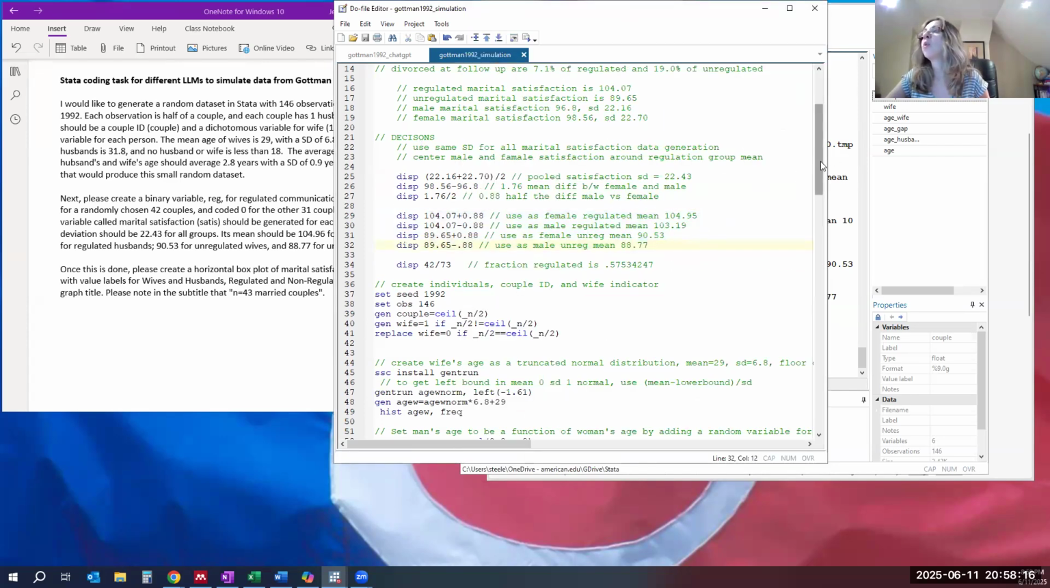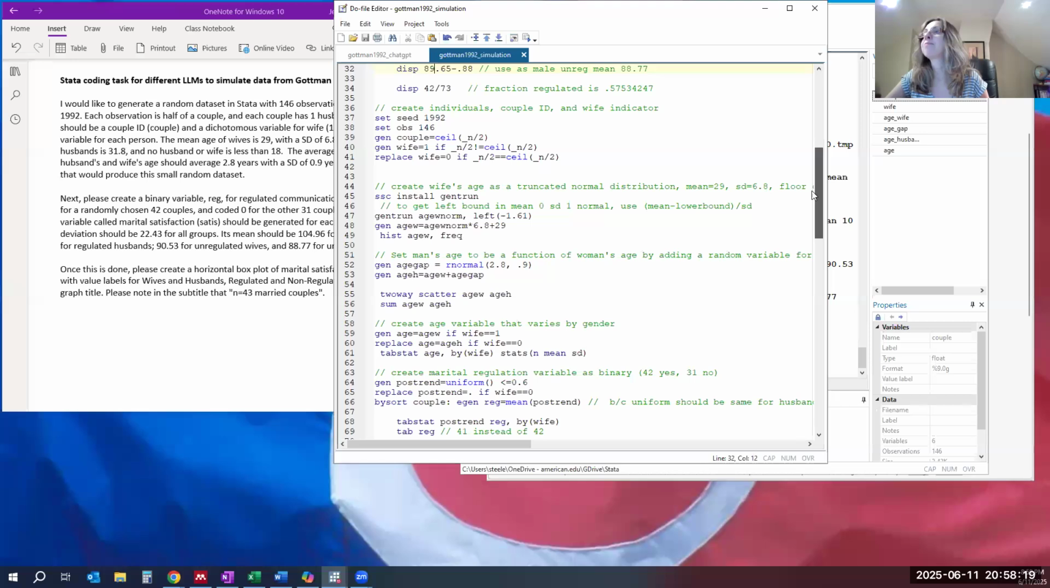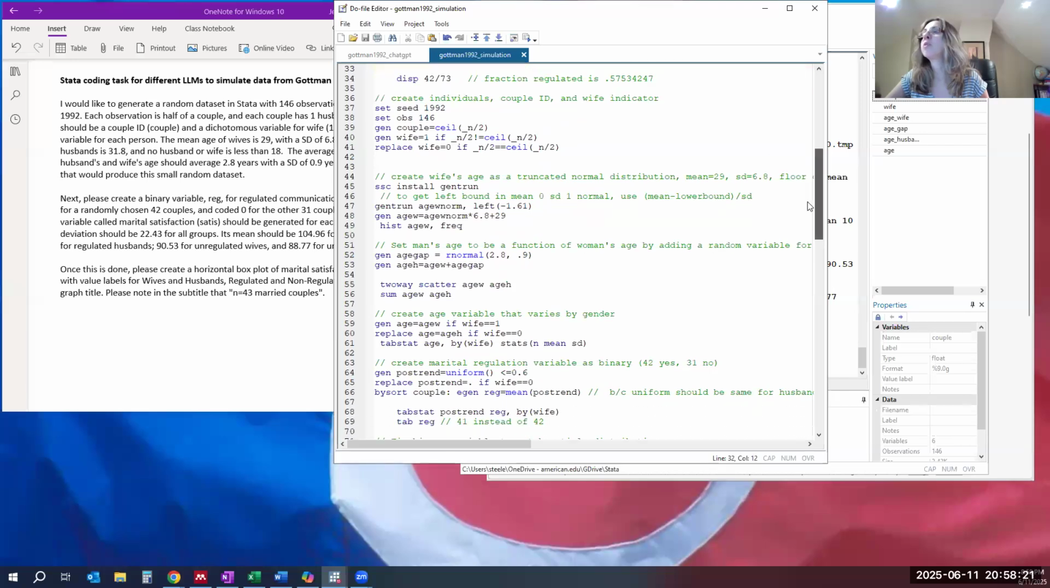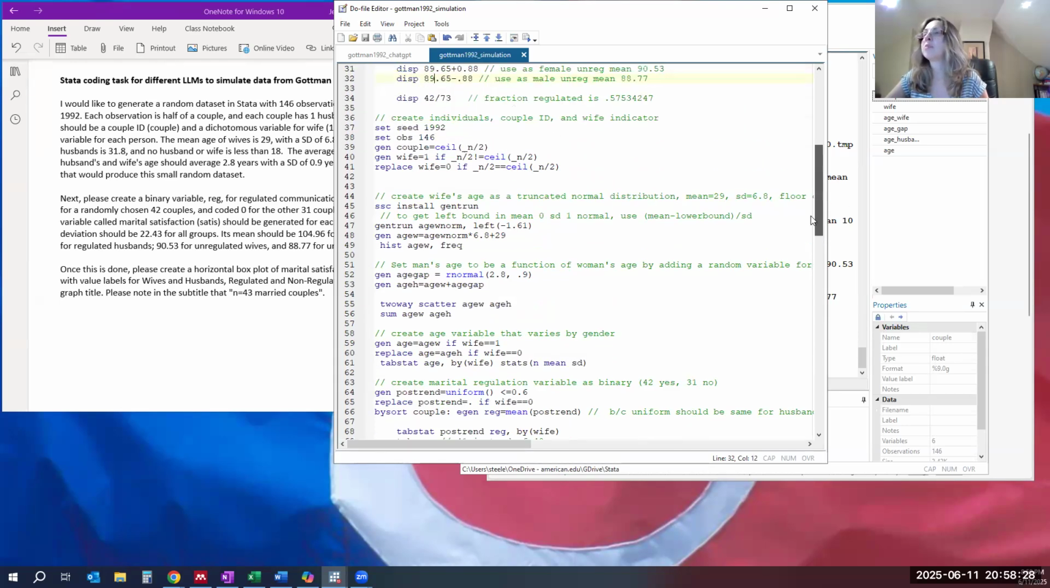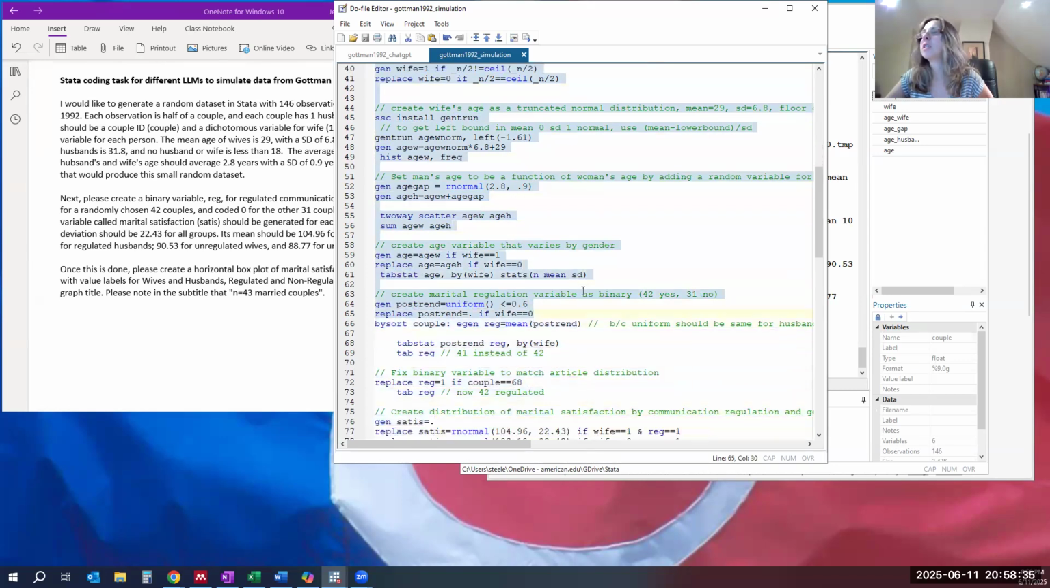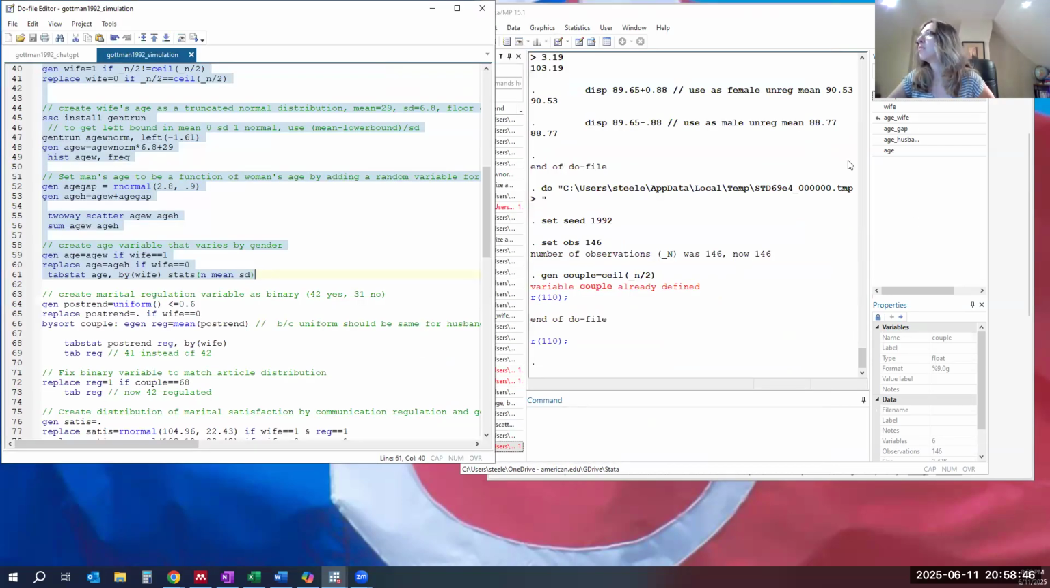So I'm going to take us through the steps. I'm just going to rerun the steps that we ran in the last video of creating the data set. And then we're going to start focusing on the part where we create the marital regulation variable. Okay, so I've brought us up to speed with the data set that I created last time. Oops, let's clear.